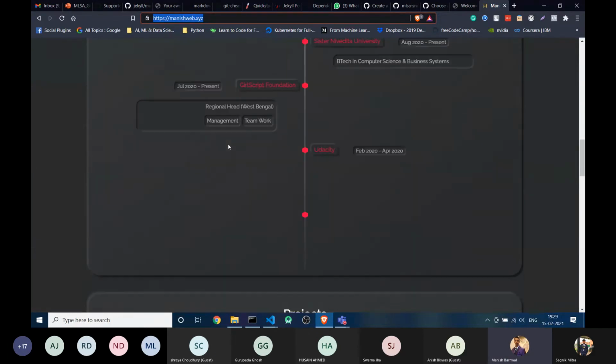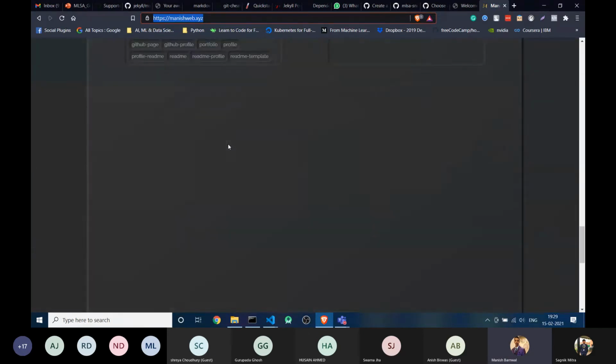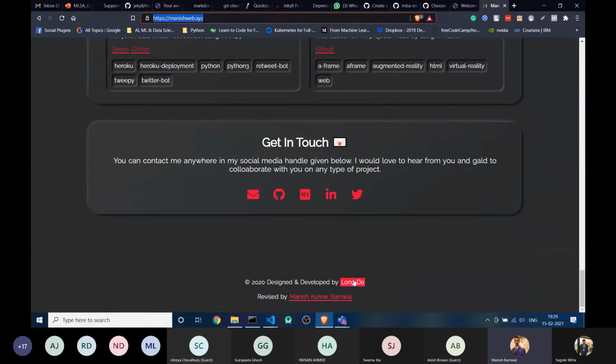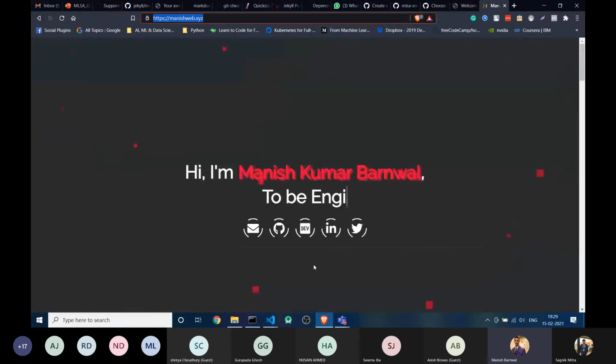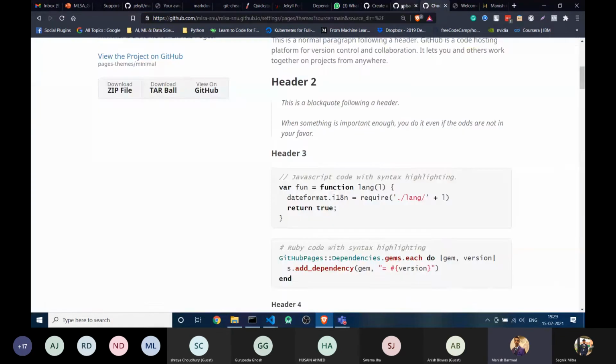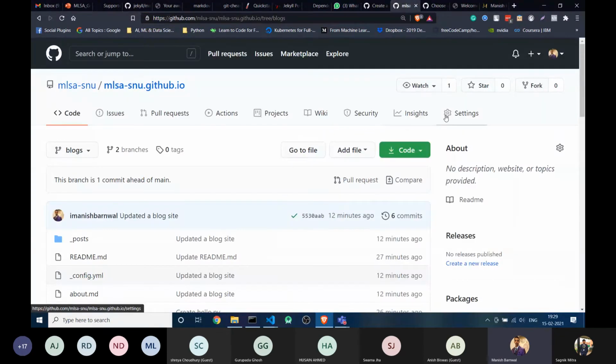Okay, and this is a theme. This is a very good theme which I used, and you can use this theme. Below, I have also given its author's link, the developer's link, so you can go to the website. But my point is how you can use the custom domain. For the custom domain, you have to go to the settings tab.